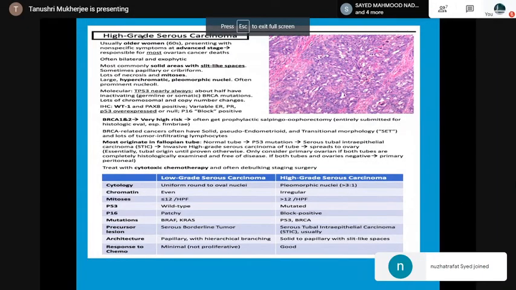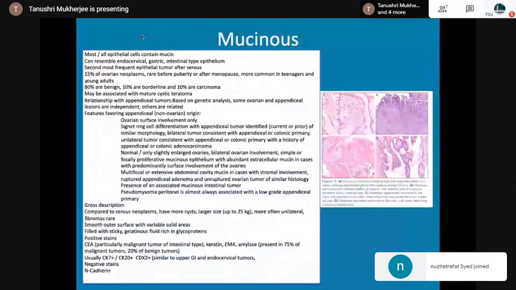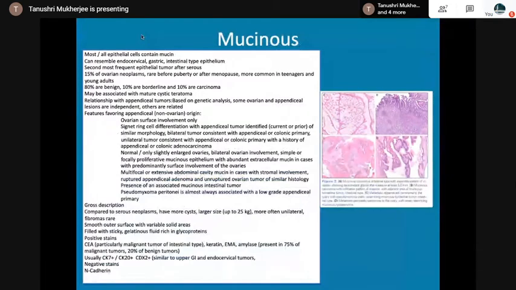Then the mucinous category. It's the second category in the surface epithelial tumors. The mucinous tumors contain mucin and can resemble endocervical, gastric or intestinal type of epithelium. After serous, it is the second most frequent epithelial tumor. It may be associated with teratomas also, and there is always a doubt of an appendiceal tumor, but then you have to differentiate because it is the ovarian.